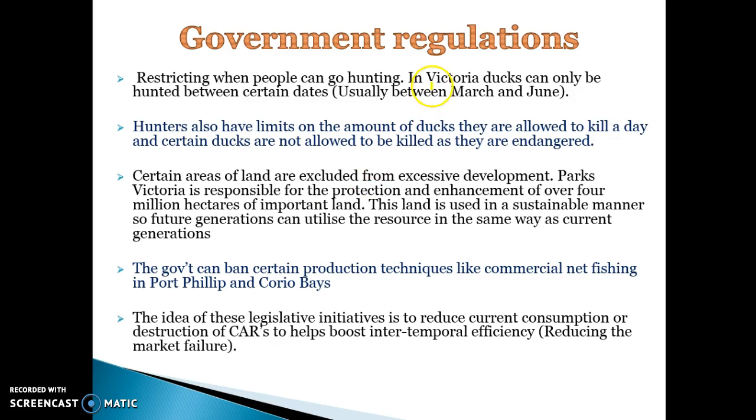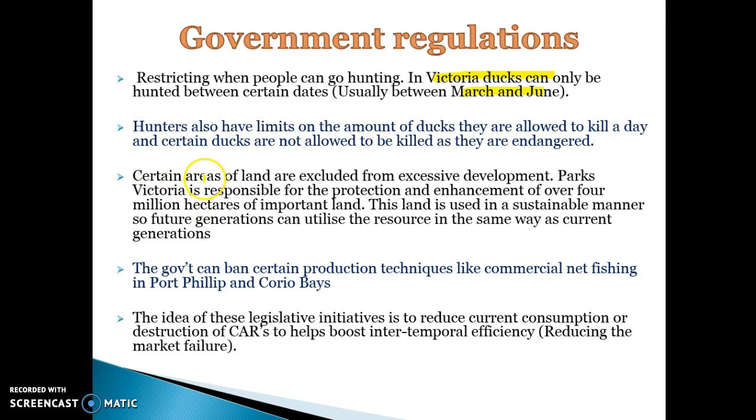Other examples, some more accessible examples of government regulation. In Victoria, ducks can only be hunted between March and June. Ducks are considered a common access resource because they're rivalrous, in that there's only a certain amount of ducks. There's also limits on the amount of ducks they're allowed to kill a day. Certain ducks are not allowed to be killed, and for other ducks you're only allowed to kill a certain amount a day to try and preserve the common access resource. So you can only hunt during certain months and only kill a certain amount of ducks per day.